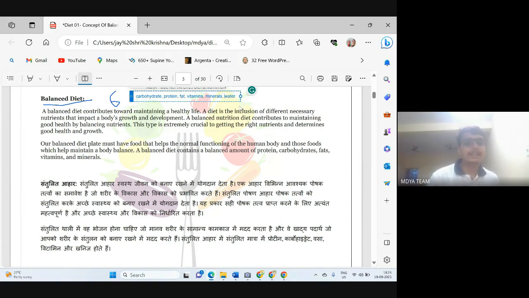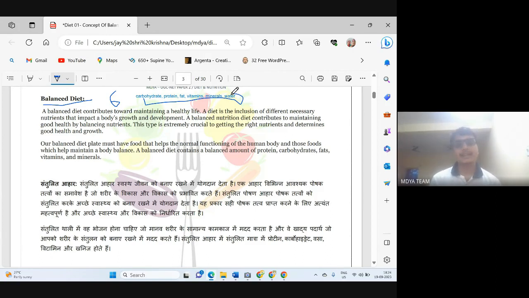So it's very easy. What is balanced diet? If all these 6 components are present in balanced amount, then it is called a balanced diet. Like how much carbohydrate our body needs, if that amount is present in our food, how much protein our body needs, if that amount of protein is present in our food, and similarly for all nutrients, if all our nutritional requirements are fulfilled by our diet, then we can say that we are having a balanced diet.